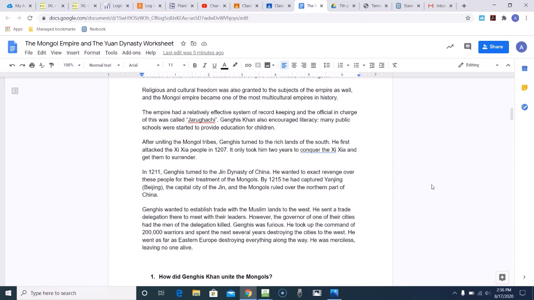He sent a trade delegation there to meet with their leaders. However, the governor of one of their cities had the men of the delegation killed. Genghis was furious. He took up the command of 200,000 warriors and spent the next several years destroying the cities to the west. He went as far as Eastern Europe, destroying everything along the way. He was merciless, leaving no one alive.